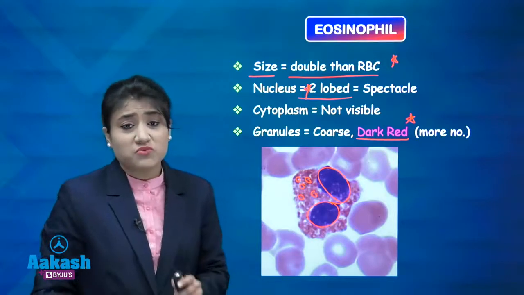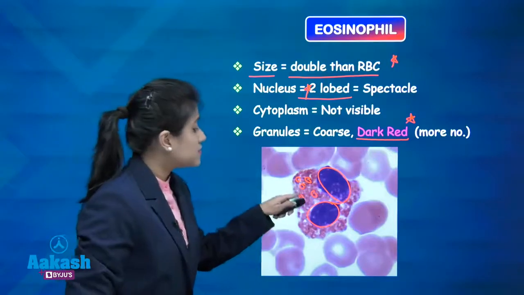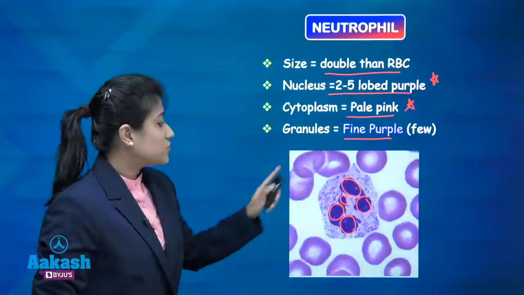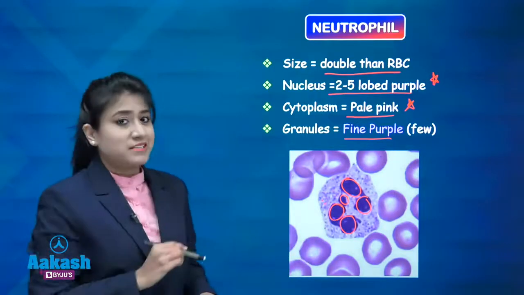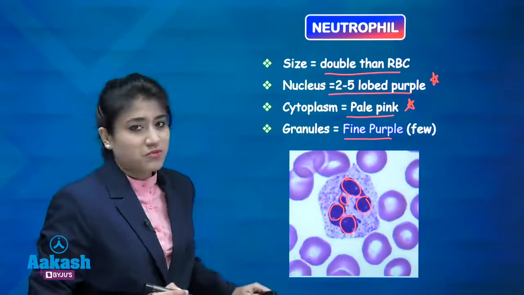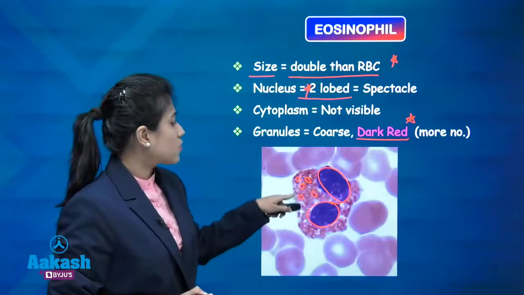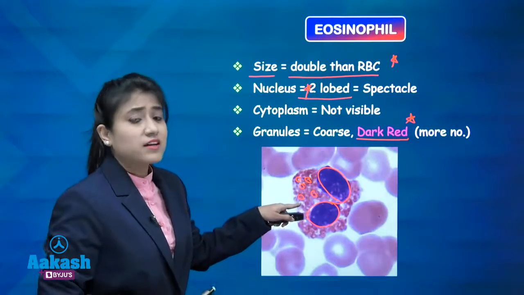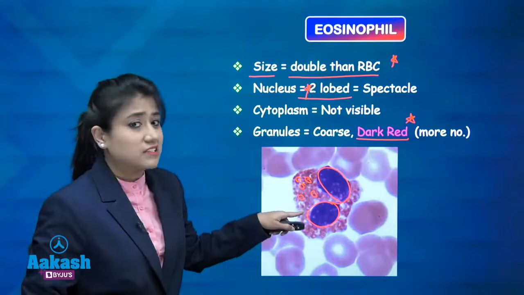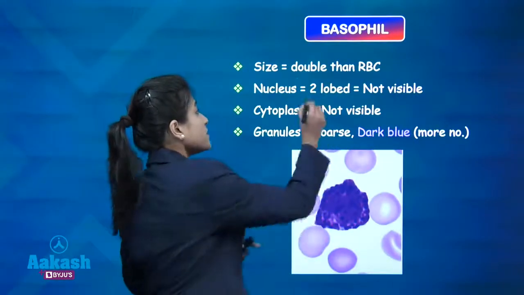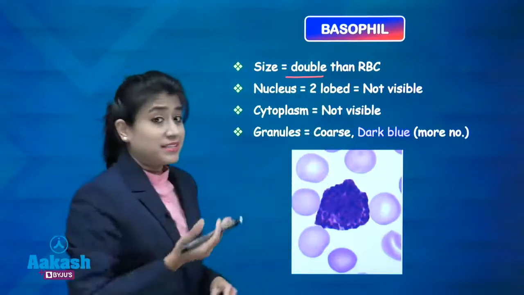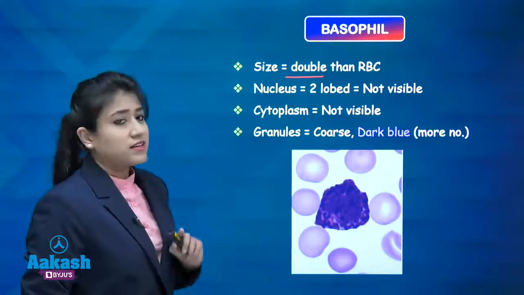Write it down guys, it's very important. If we compare these granules with neutrophil, then in neutrophil, I told you, we are having fine purple color granules, which are few in number, while in eosinophil, there are coarse and more in number granules, which are dark red in color. Now what about basophil then? Remember, basophil size is also double than that of the RBC.